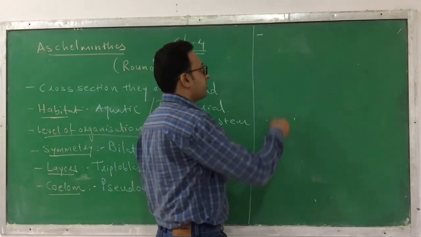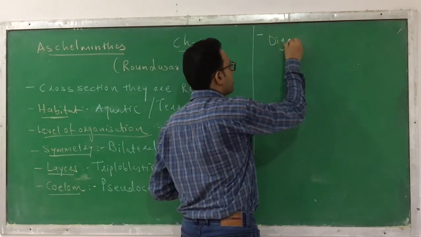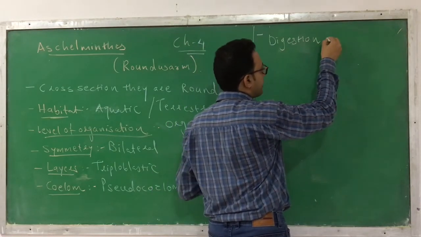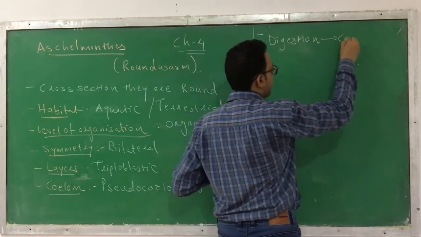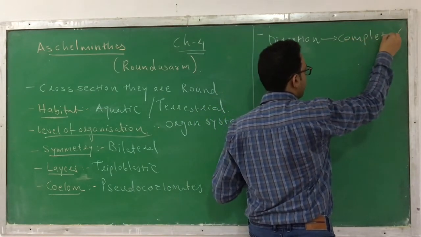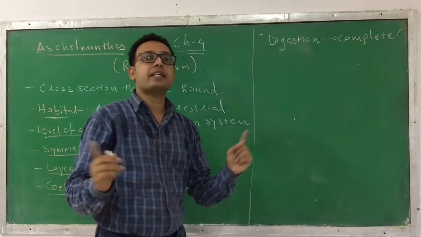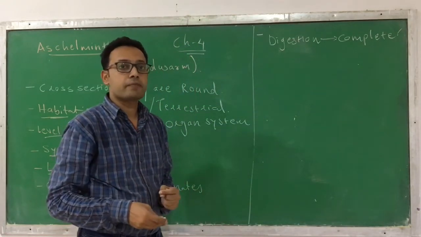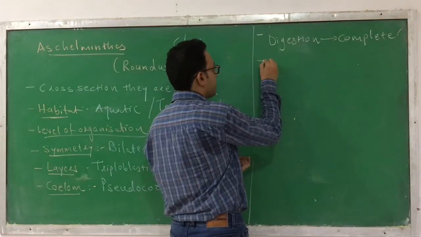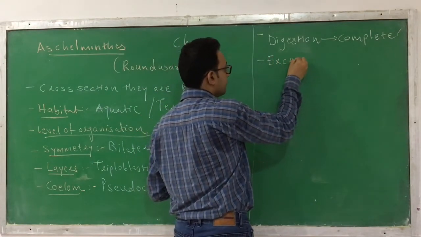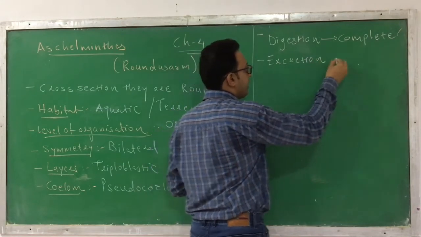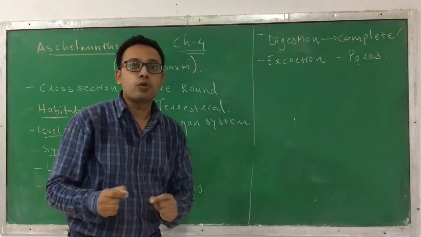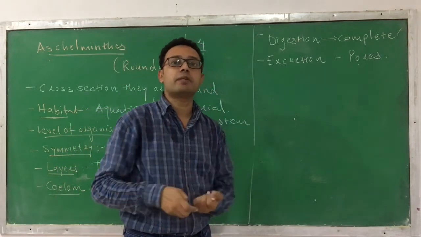The other characteristic here is digestion. Here the digestion is intracellular, and a complete digestive system is present in phylum Aschelminthes. Next, regarding excretion, the excretion occurs through the pores that are present on the body surface. Through these pores they excrete the material.